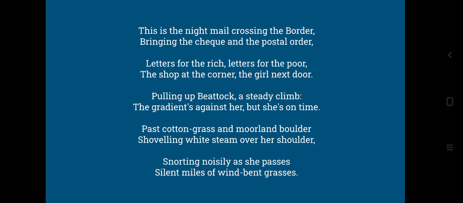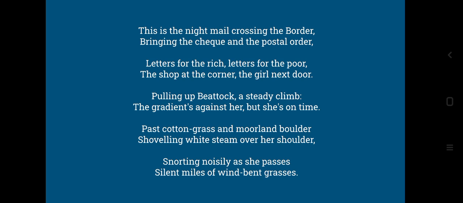And here we have personification. If you don't know what personification is, you can refer to my first video that was about figures of speech, and there I have discussed many of the important figures of speech and literary devices. So snorting noisily as she passes, so making a lot of noise as she passes.